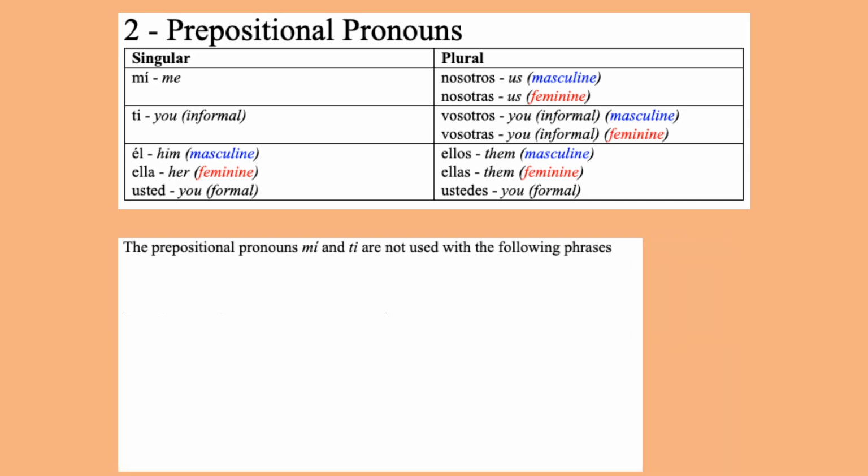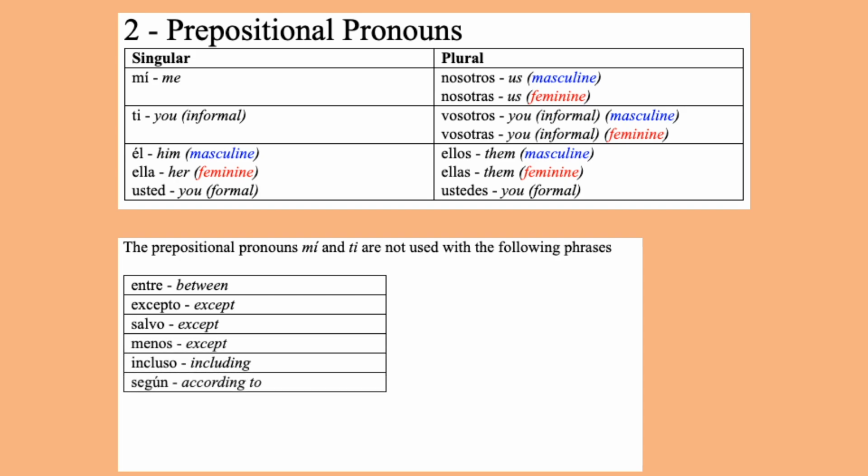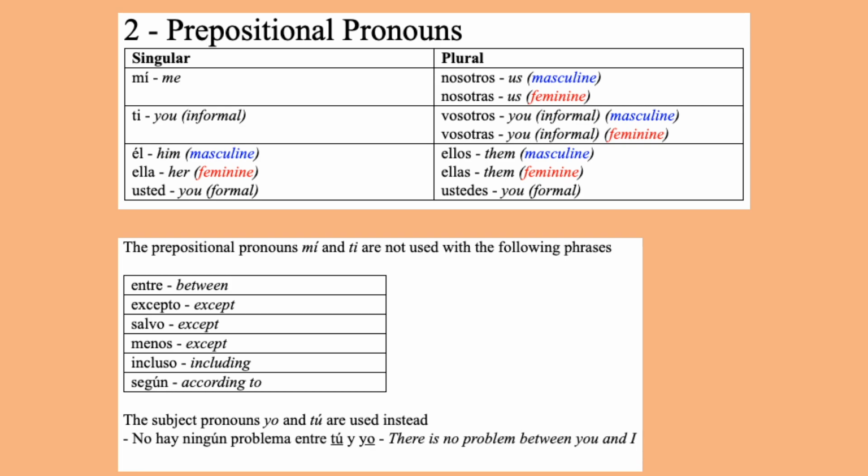The prepositional pronouns mí and ti are not used with the following words: entre, excepto, salvo, menos, incluso, and según. Instead, we use the subject pronouns yo and tú to replace mí and ti when using these words. No hay ningún problema entre tú y yo. Todos irán a la fiesta, incluso tú.